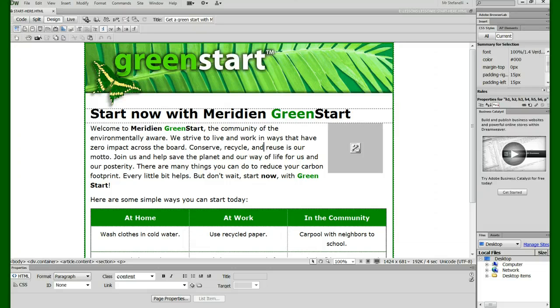So you just created your own keyboard shortcut. It's going to save you a lot of time, and we're going to be using that shortcut in upcoming lessons.